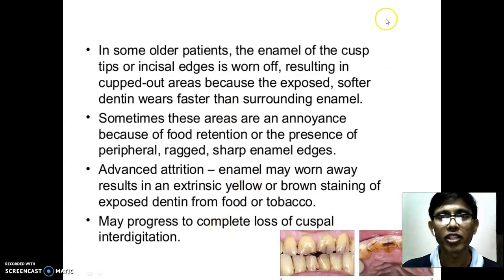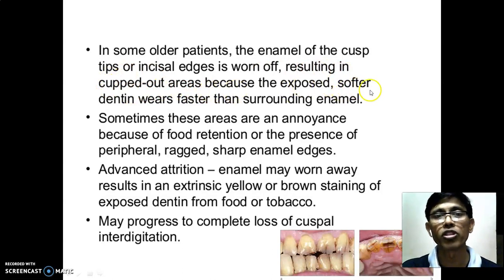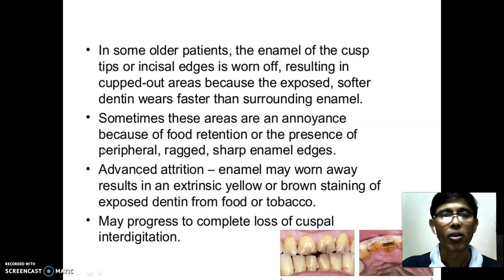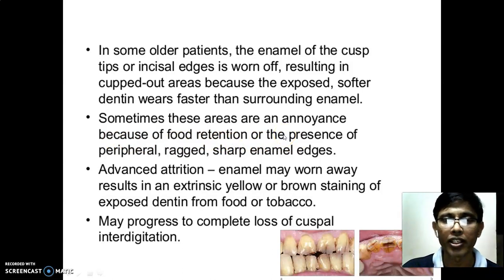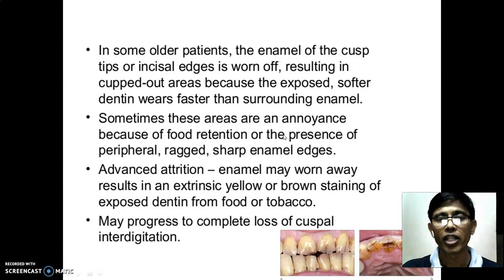In some older patients, the enamel of the cusp tip or incisal edge is worn off, resulting in a cupped out area because the exposed softer dentin wears faster than the surrounding enamel. Sometimes the enamel wears off, and the softened dentin wears more quickly compared to the enamel. Sometimes there are areas of food retention because of the flattening, so some food particles get stuck in those cavities.